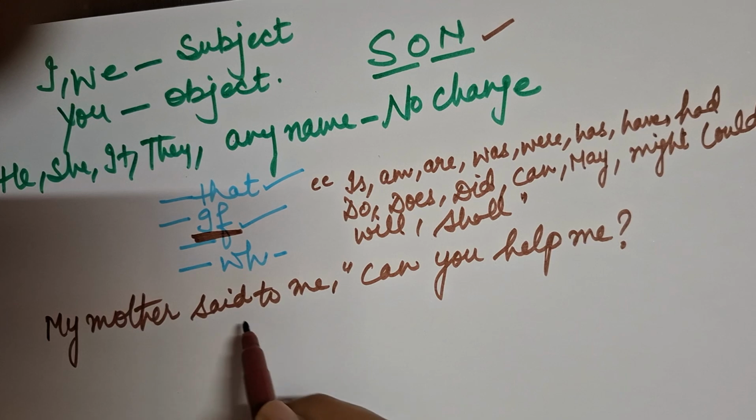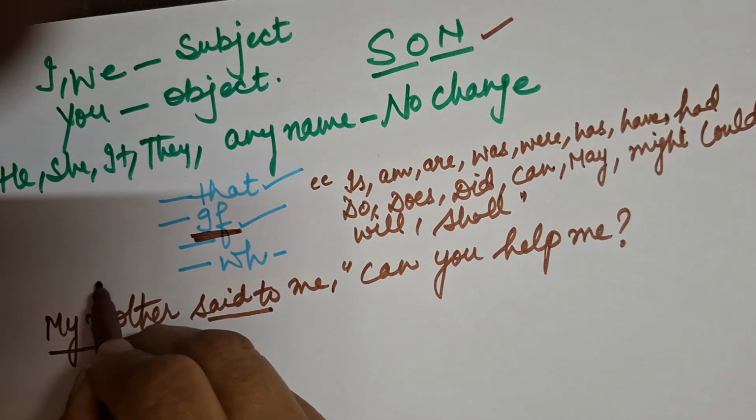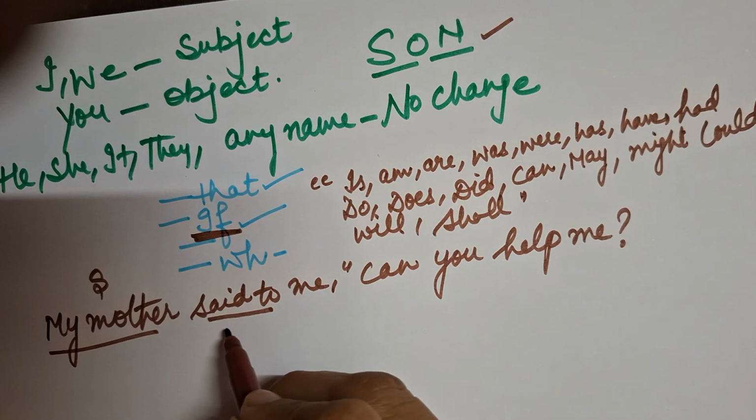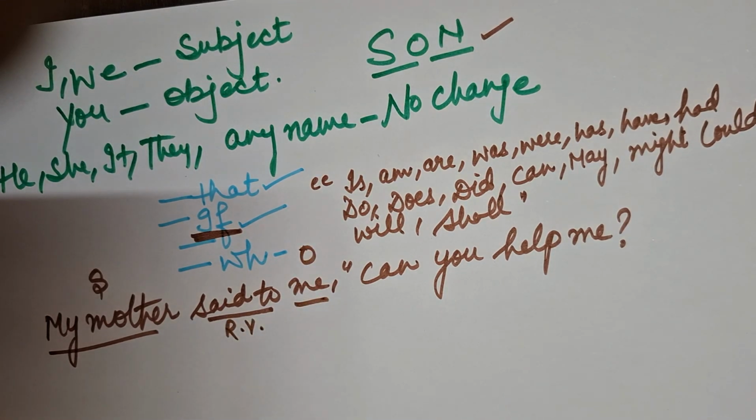Right. Now, beta, one second. If it is a simple sentence, then this reporting verb is changing into told. First you have to underline: this is my subject, this is my reporting verb, this is my object. Now what do we have to change? We have to change tense, we have to change pronouns. So first we have to keep all these things in mind.